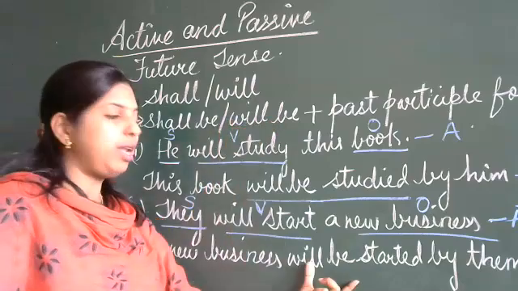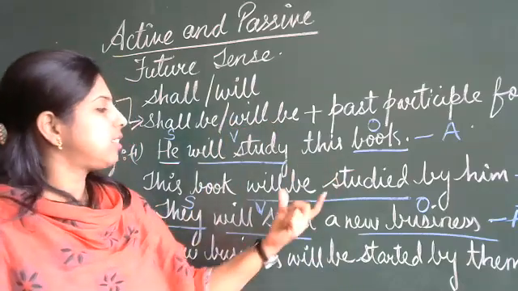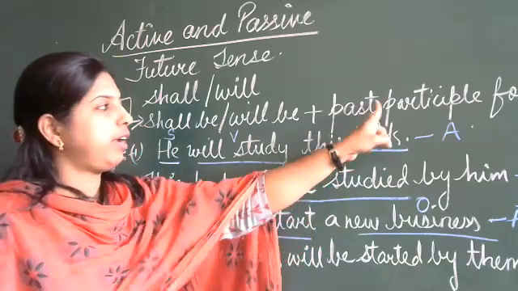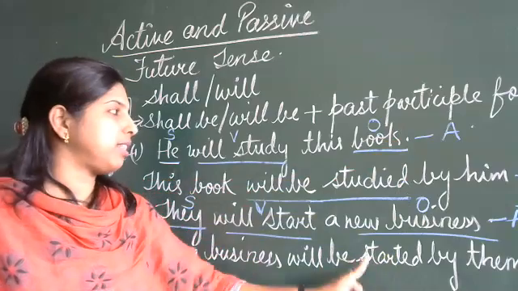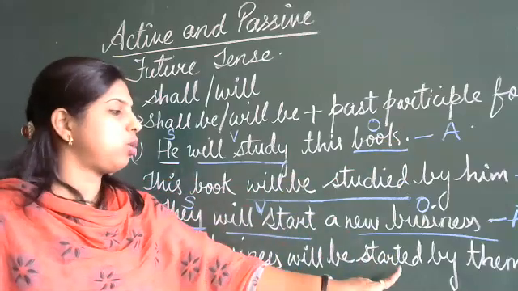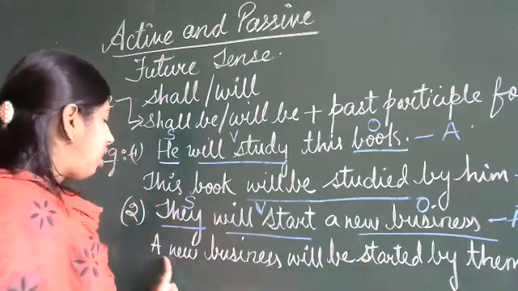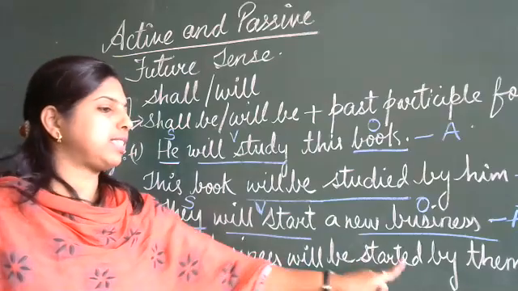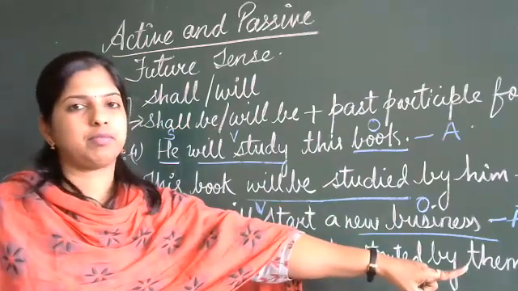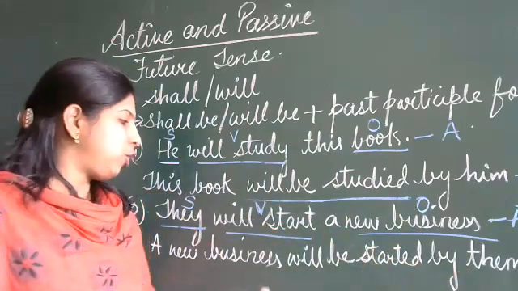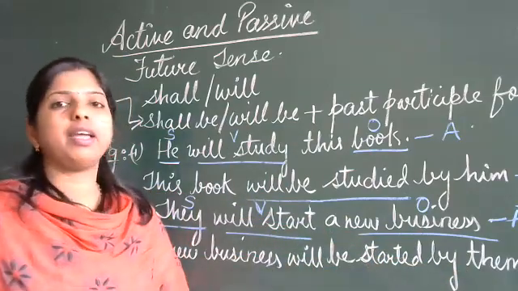Will be. See here, will be. And start, we have added the past participle form of the verb, that is start changed to started. So a new business will be started by they, that is them. A new business will be started by them.